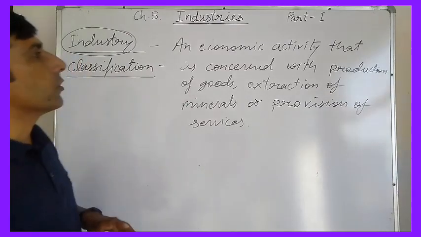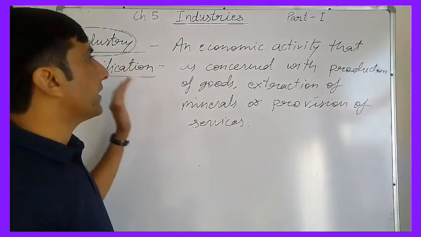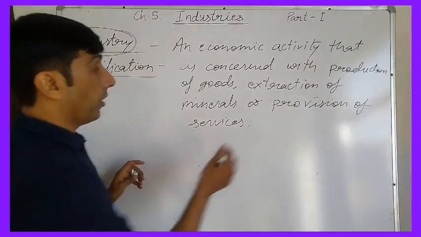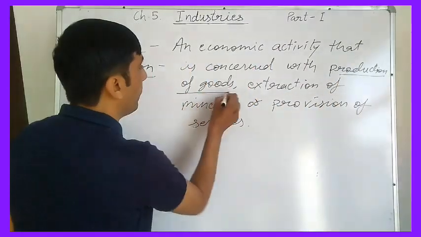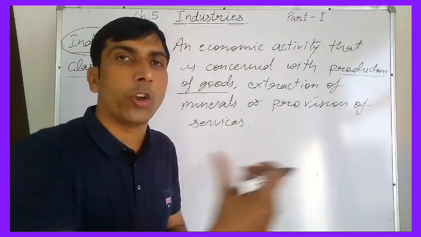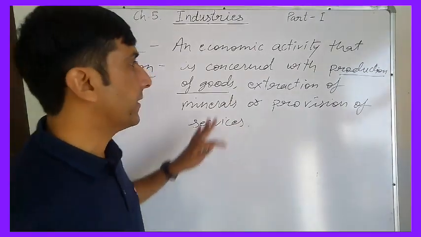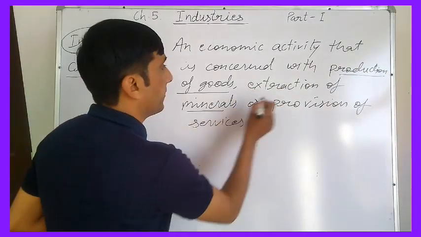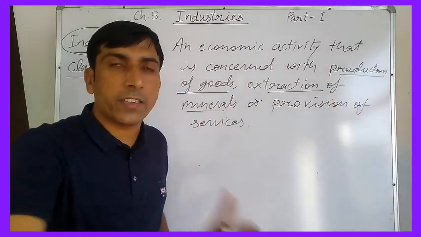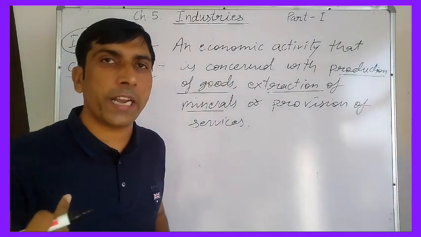So what is industry? Industry is a word that refers to economic activity. This is an economic activity that is concerned with production of goods. For example, we produce cotton textile by using raw cotton, in a process done by machines. Extraction of minerals: for example, we extract coal from the earth, petroleum, bauxite, like this.